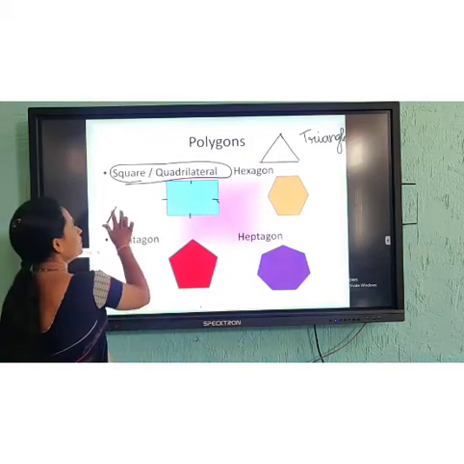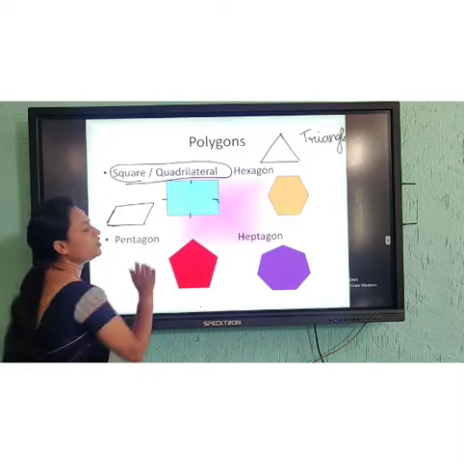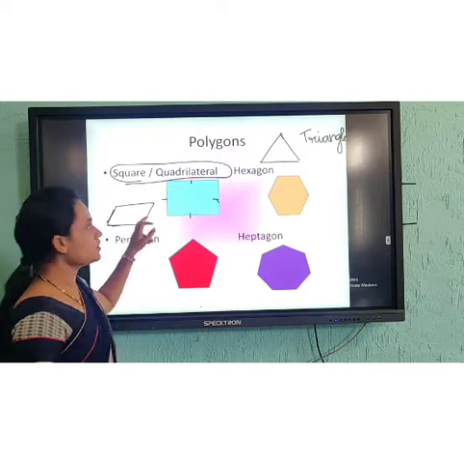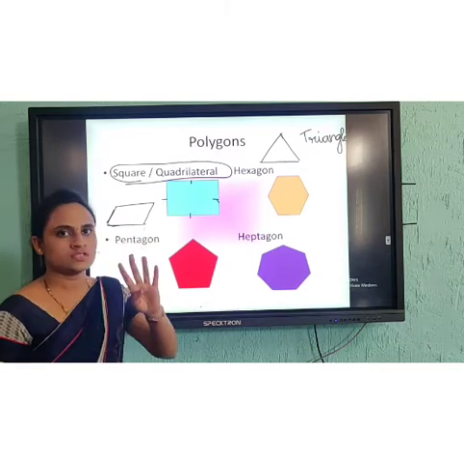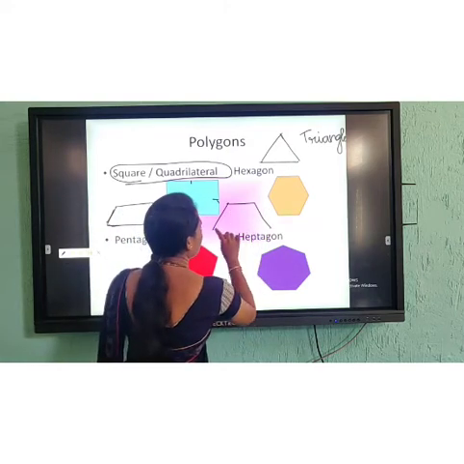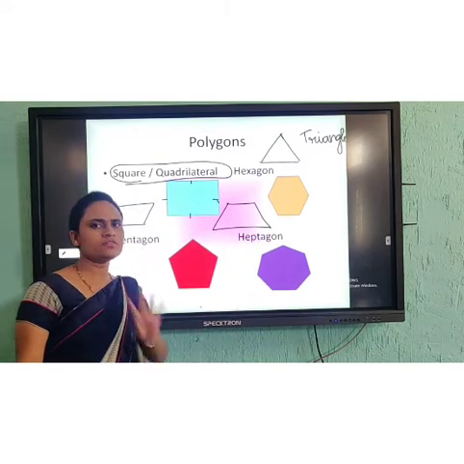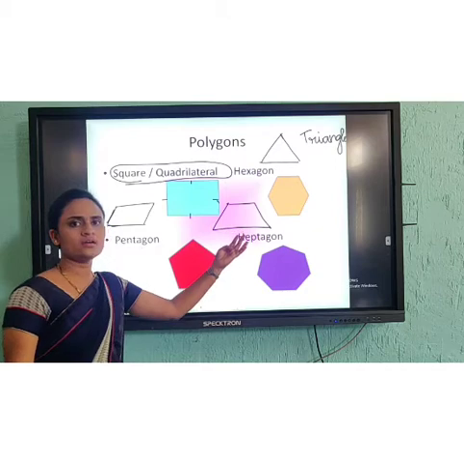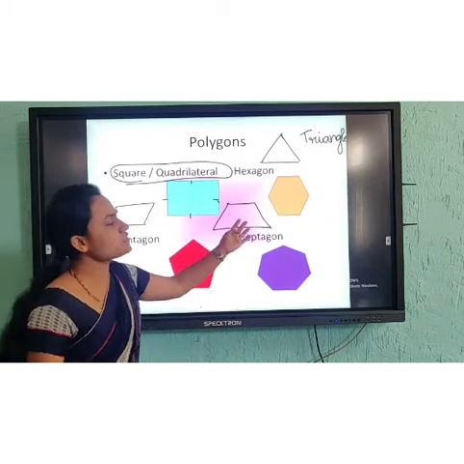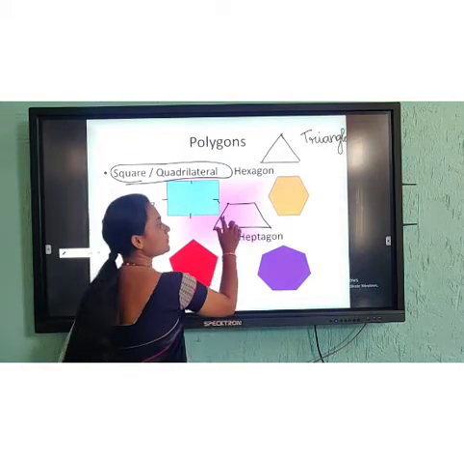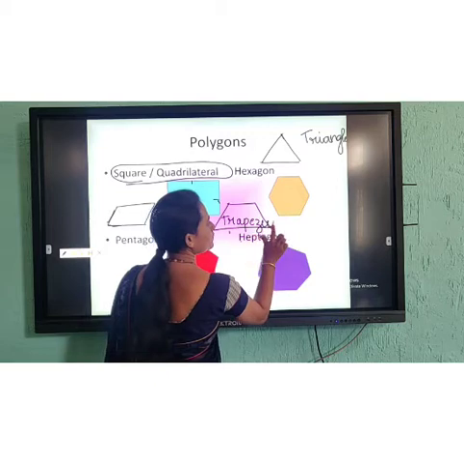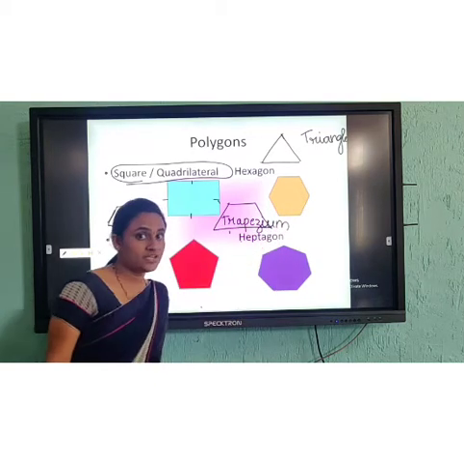See, you can see this. This you have all already seen. Now, we are going to call this a parallelogram. This also has how many sides? 1, 2, 3, 4. 4 sides. Apart from this, one more is there. What is this? This also has 4 sides. Can you say it is a square or a quadrilateral or a parallelogram? No. This has a separate name, which is called a trapezium.